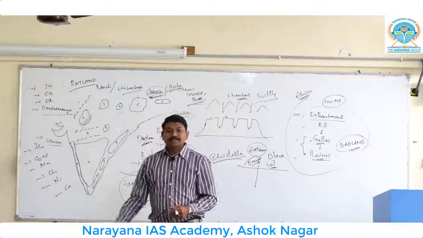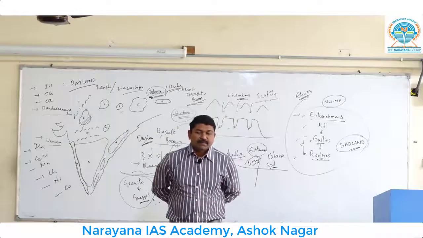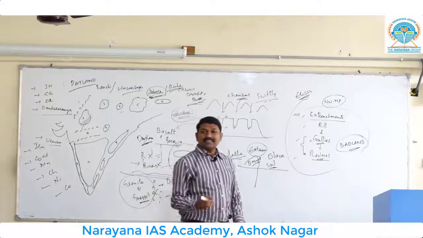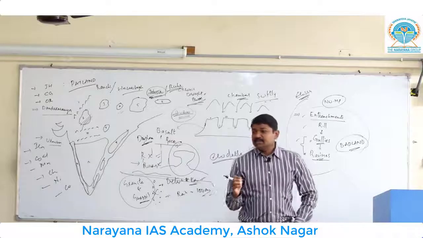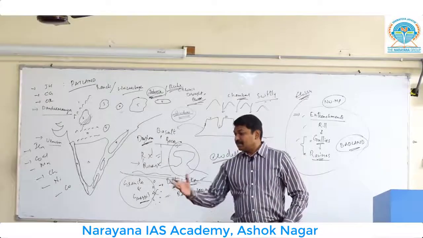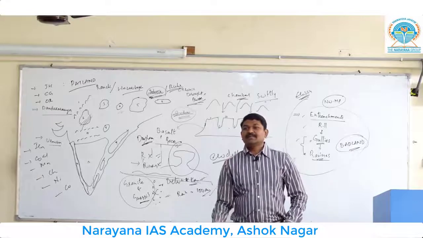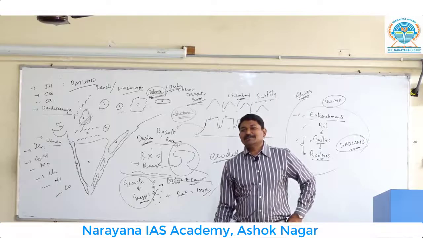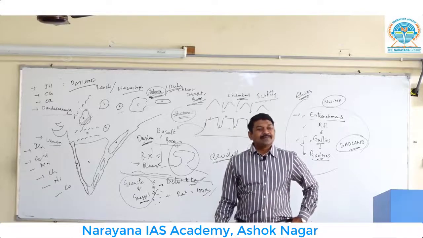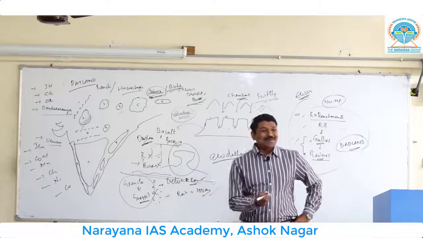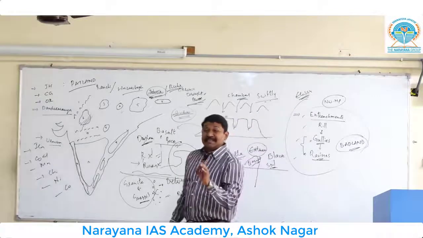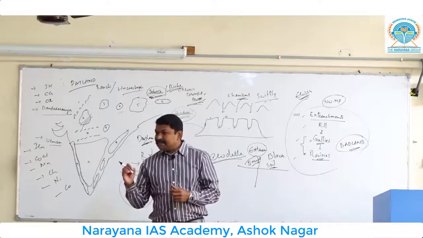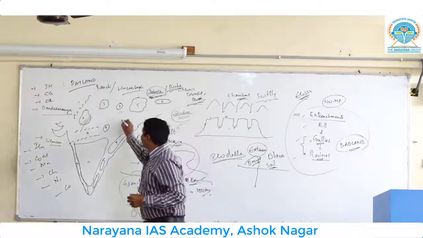The next one, Chhattisgarh. What do you mean by Chhattisgarh? What is Chhattis? Chhattis is 36, not 26, okay. At least you know the people are good in numbering, okay. See here, Chhattisgarh. What do you mean by Garh? Garhs are nothing but forts. Garh is nothing but fort, F-O-R-T, fort.